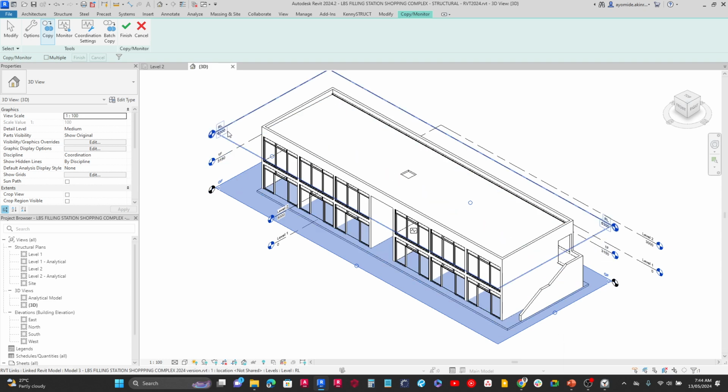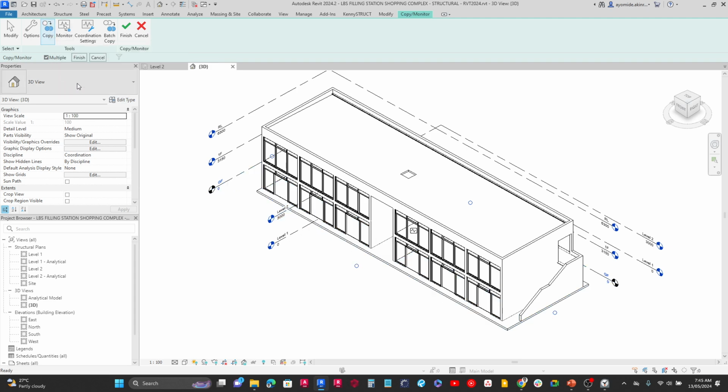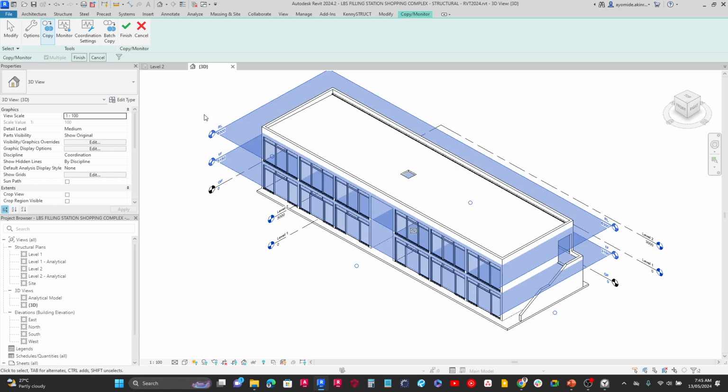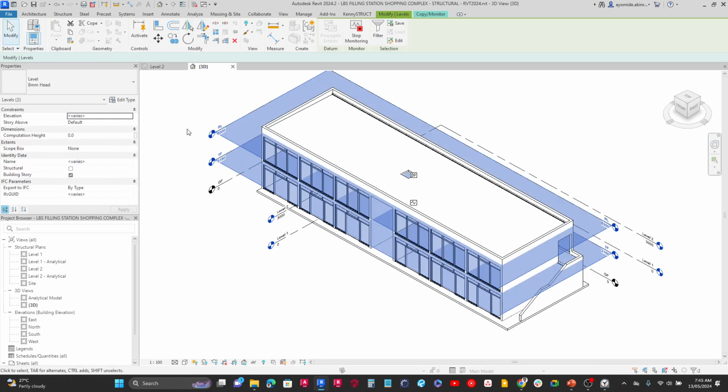Now, if I want to do it as well for the first and the roof level, what I want to do is that once I've selected copy, I click on multiple. I can make a selection of these two levels by clicking, holding my left mouse button, and making a selection over like this. Once I have selected the two, I go over here and click on finish. When I do that, you can now see that those two have also been brought in.